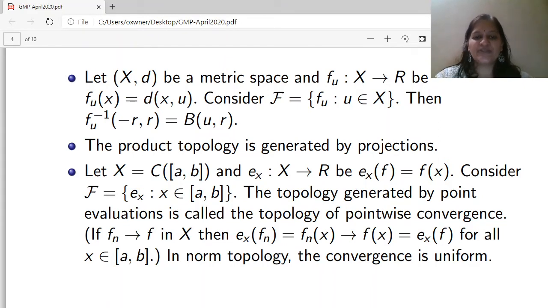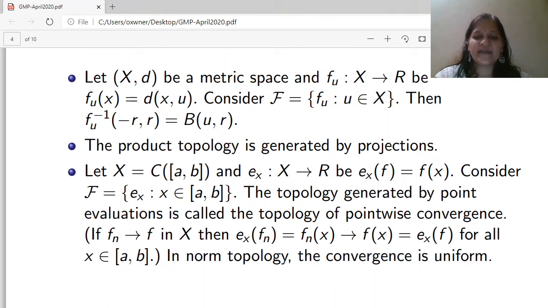The product topology is a weak topology generated by projections. So all projections are continuous in the product topology. Now in the third example, we consider C[a,b]. It is the space of all continuous functions on the closed interval [a,b]. Already we know that it is a norm space. There is a norm which is the sup norm, that is supremum, because a continuous function on the closed interval [a,b] is bounded.